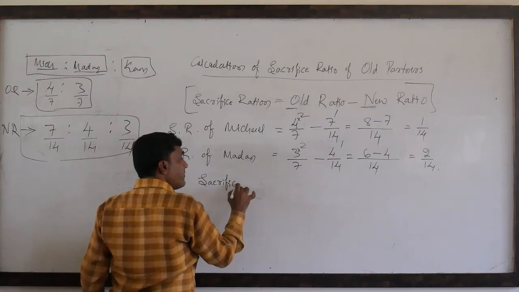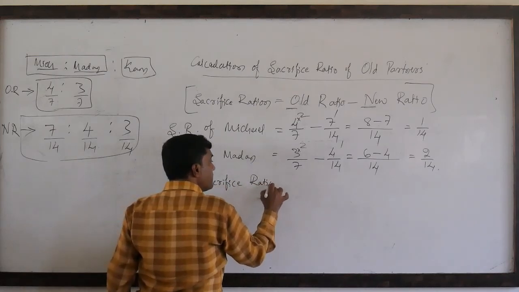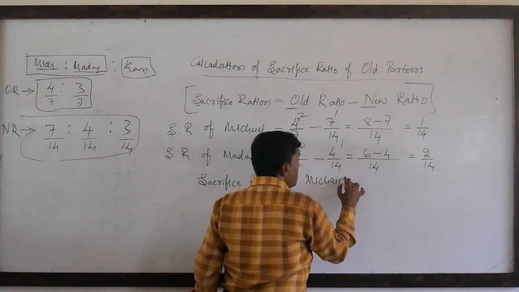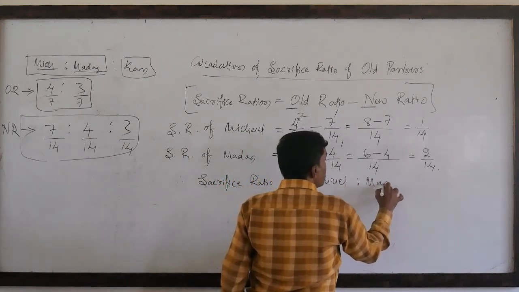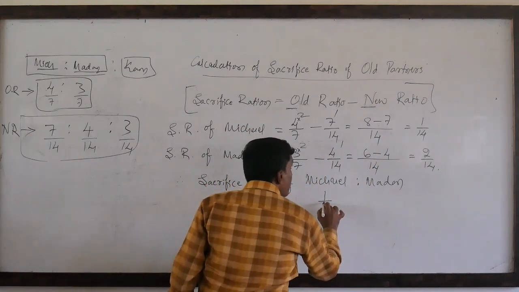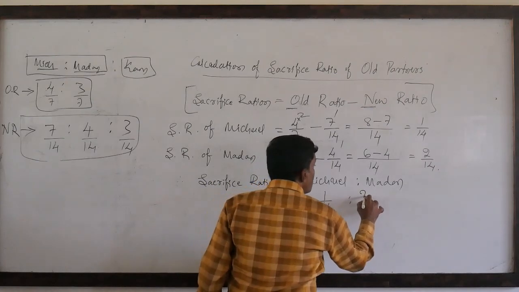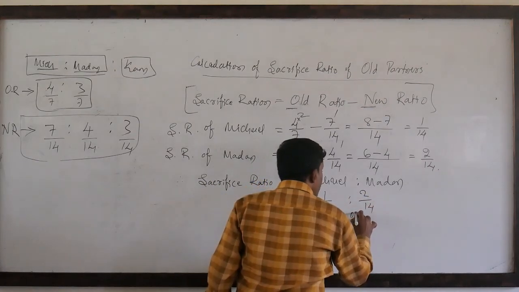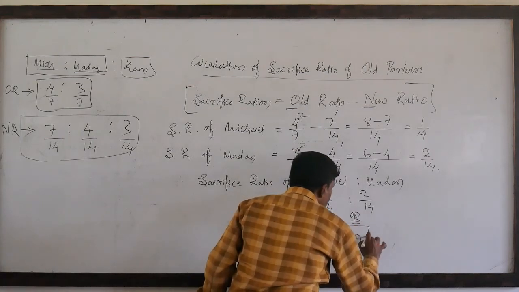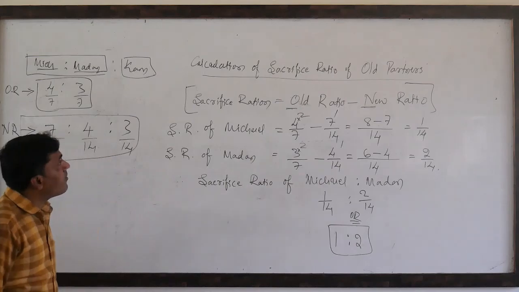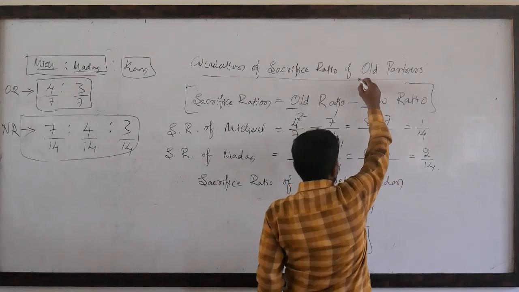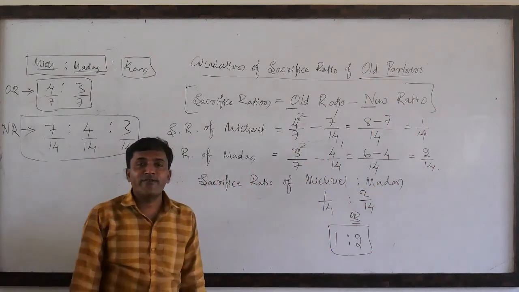So therefore, the sacrifice ratio of Michael to Madan: here we have ascertained that it is 1/14 is to 2/14, or you can write like this, 1 is to 2. This is the sacrifice ratio of Michael and Madan, these old partners. So this is the way of ascertaining sacrifice ratio, dear students.